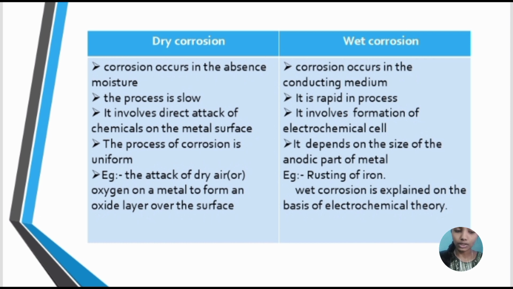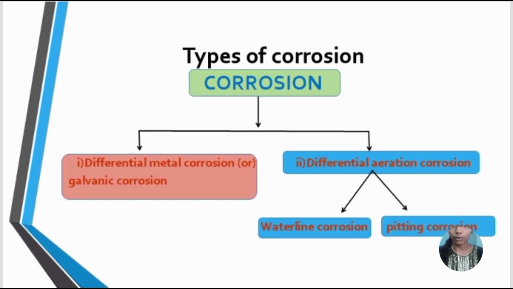An example of dry corrosion is the attack of dry air or oxygen on the metal to form an oxide layer over the metal. An example of wet corrosion is rusting of iron. Wet corrosion is explained on the basis of electrochemical theory. Types of corrosion: corrosion is divided into two types, differential metal corrosion and differential aeration corrosion. Differential metal corrosion is also known as galvanic corrosion. Differential aeration corrosion is further divided into two types: waterline corrosion and pitting corrosion.